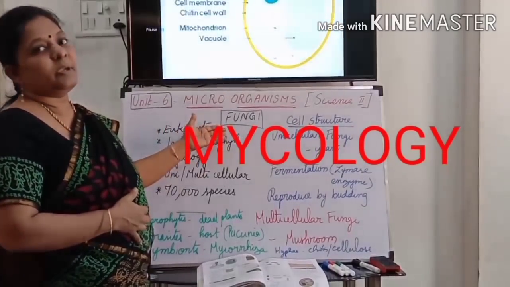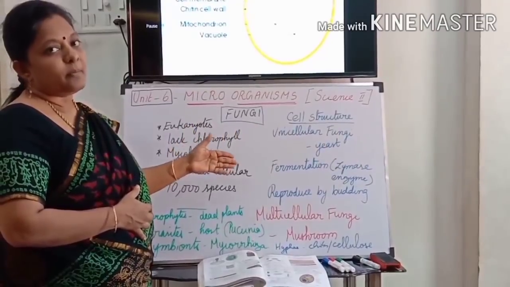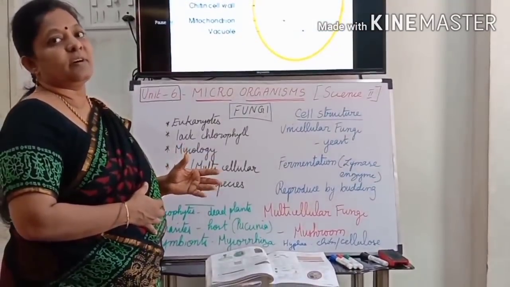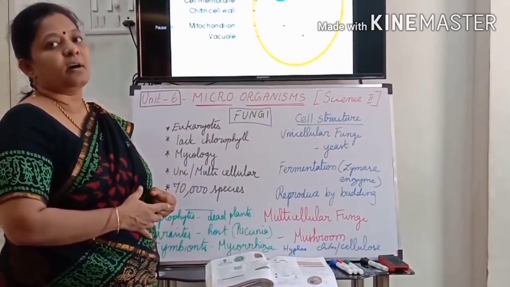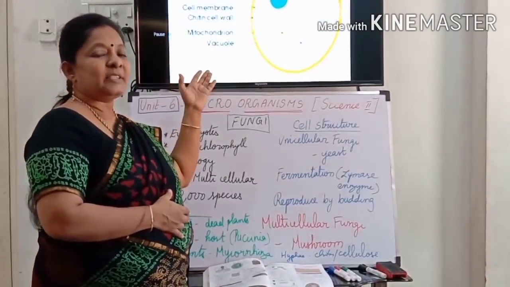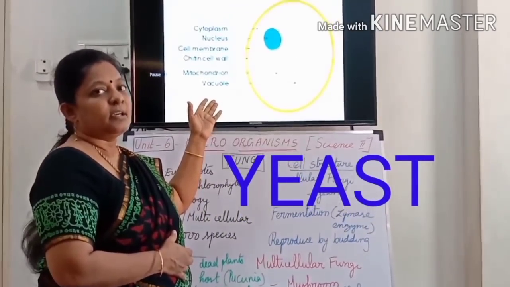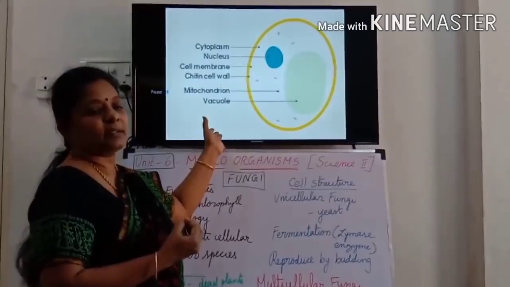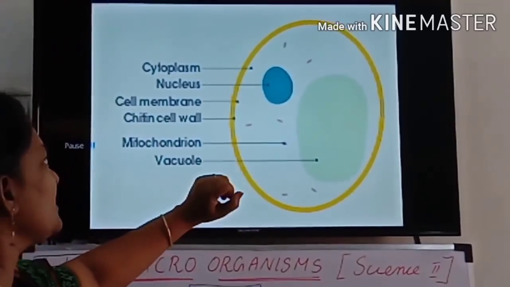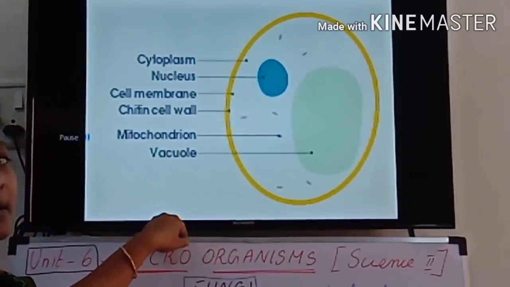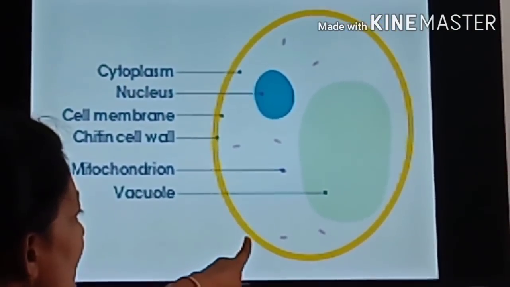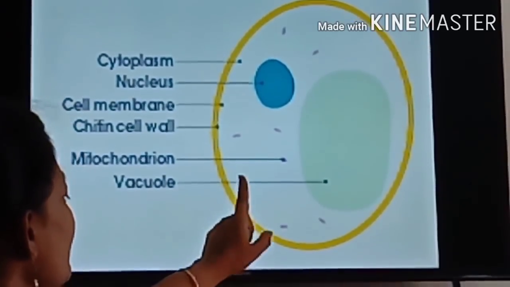Some fungi may be unicellular, some may be multicellular. We are going to see both today. And there are 17,000 species of fungi in this world. First, the best example of unicellular fungi is yeast. We add yeast in bakery items. So this is the oval shape of yeast. This is unicellular fungi, and see the outermost cell wall, inner to that the cell membrane.